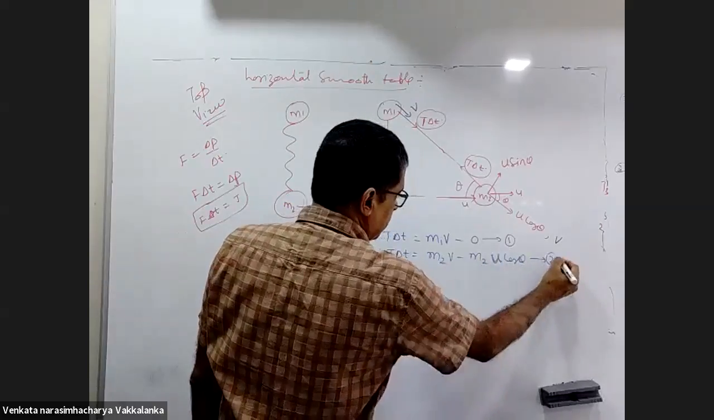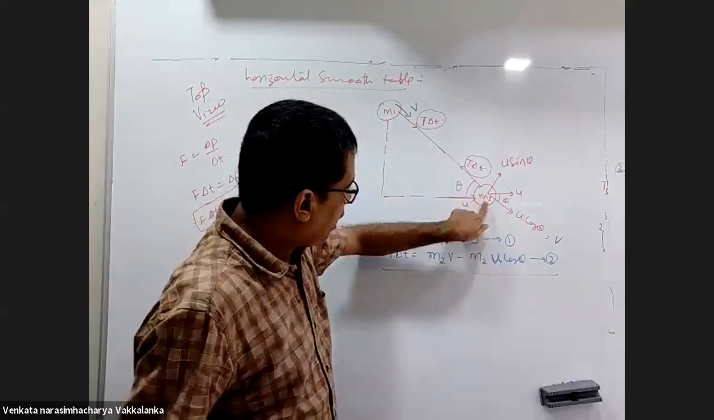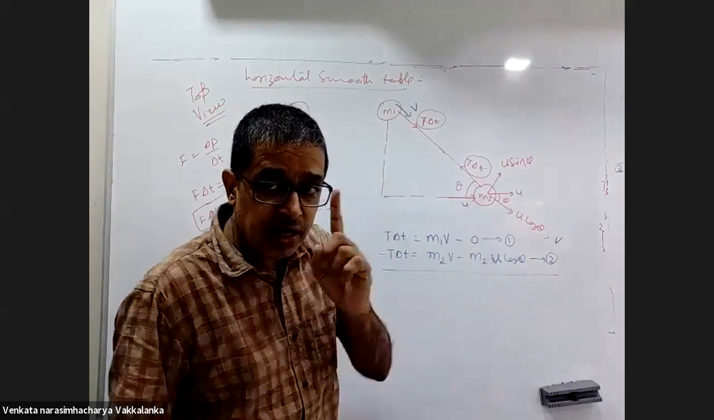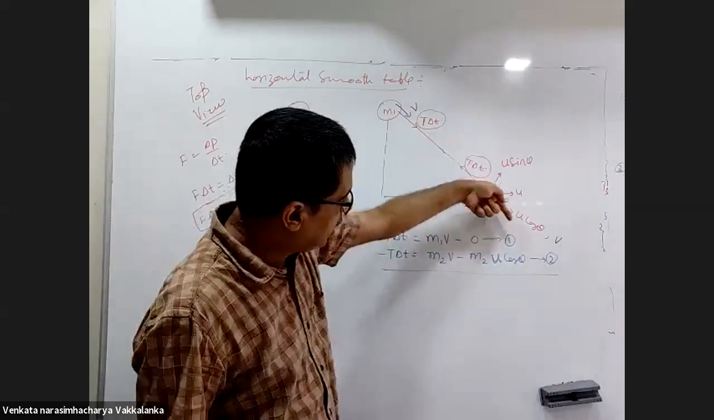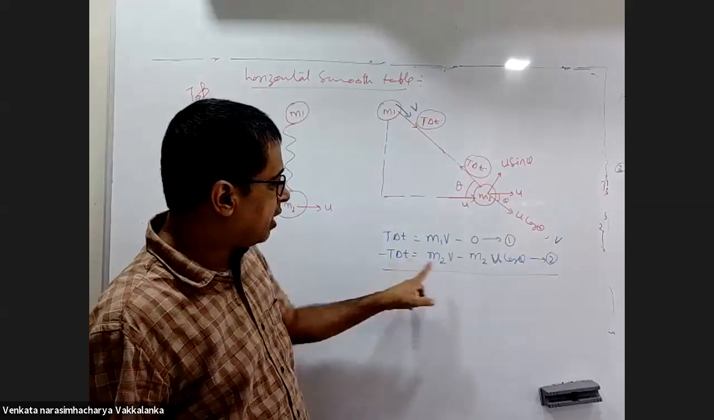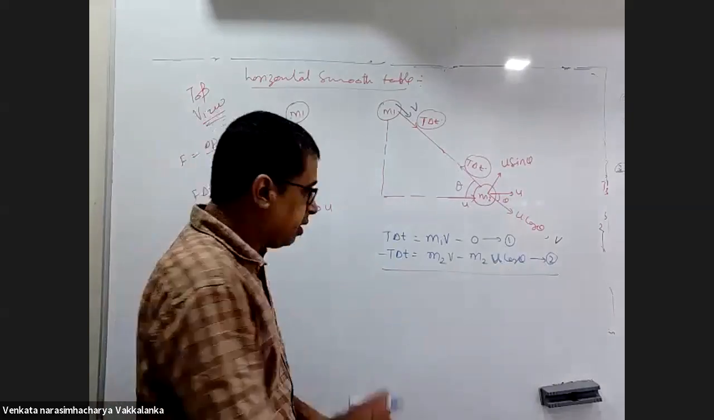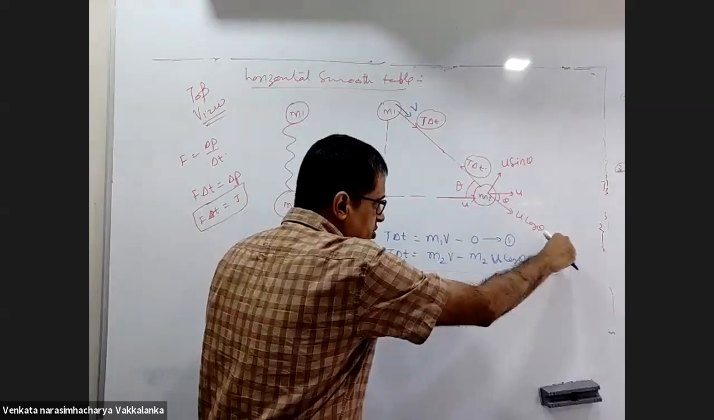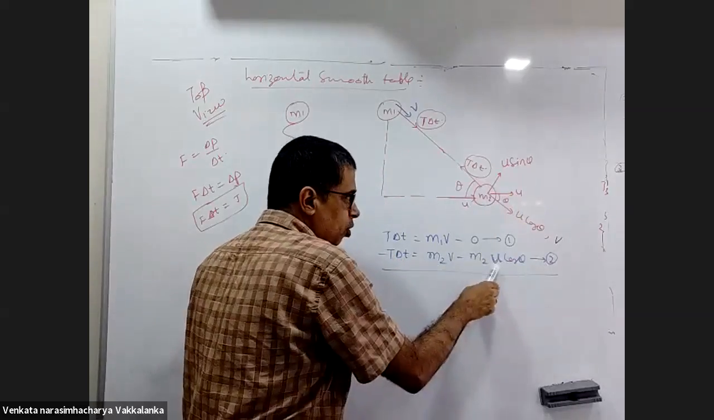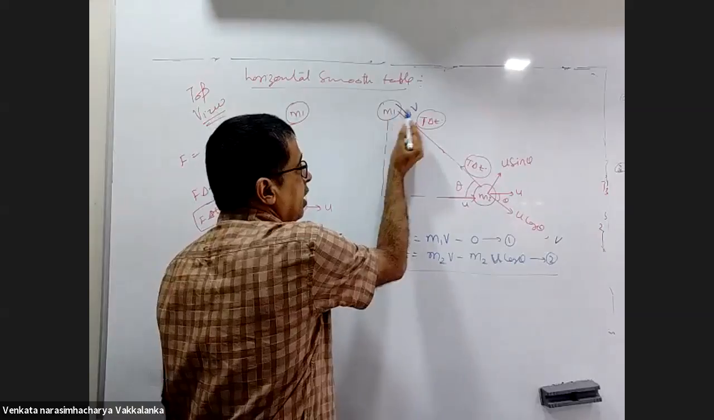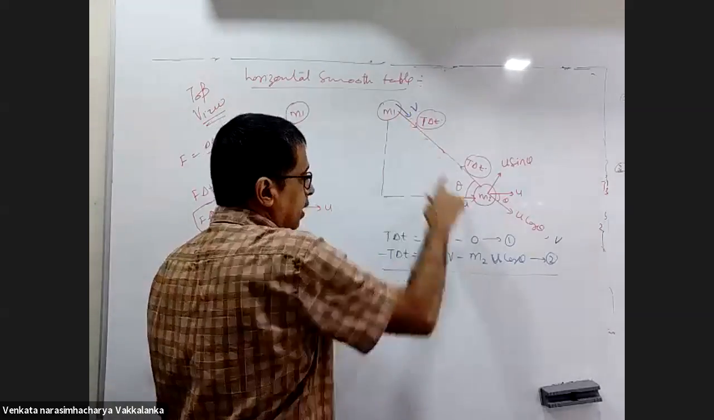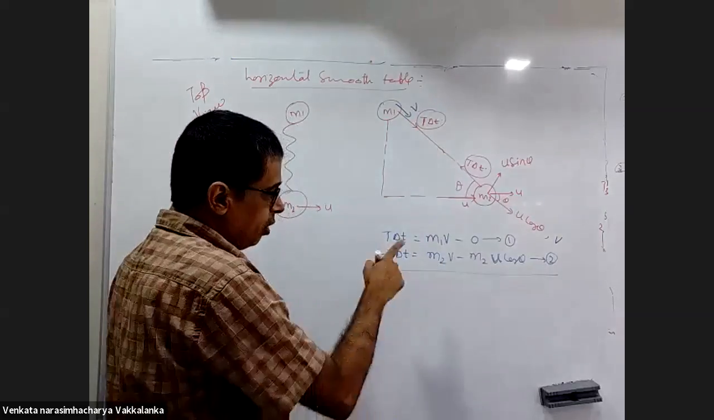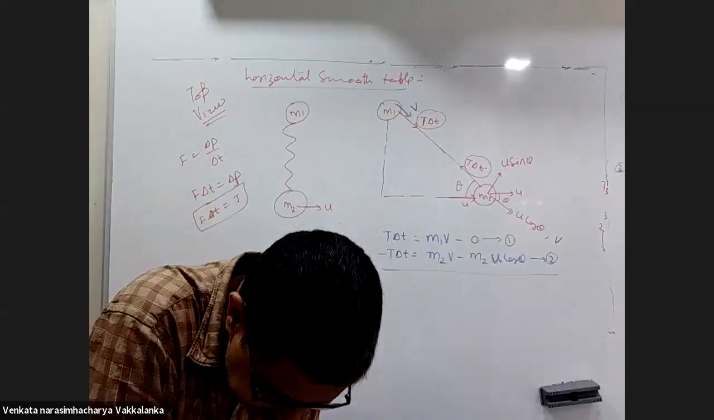See if you people are convinced. M2 into V is final momentum. M2 into U cos theta is initial momentum along the length of the string. T delta T is equal to the change in momentum. Why did you put a negative sign here? M2 into V is in this direction. M2 into U cos theta is in this direction. M1 into V minus 0 is T delta T here. Both the equations, are they clear?